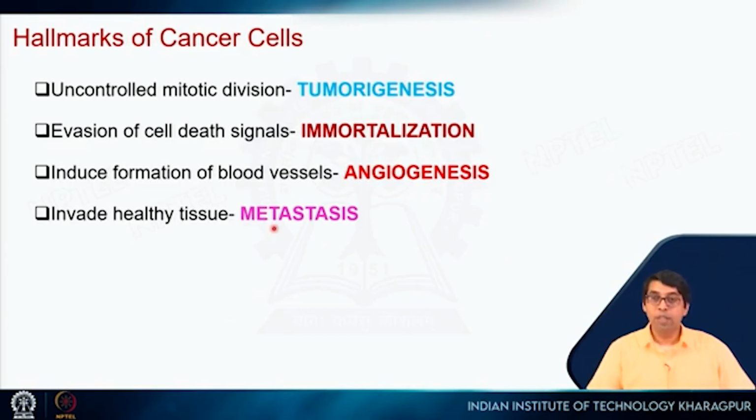So normal cells will not do that. They stop growing once they have reached a certain stage, right? They will not grow on top of each other. But the cancer cells will do that. So they can invade tissue, they can move from one place to another place.